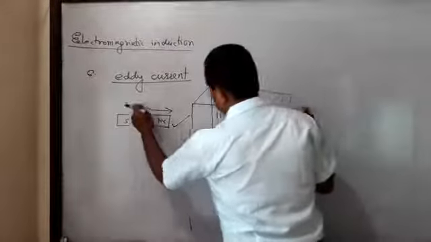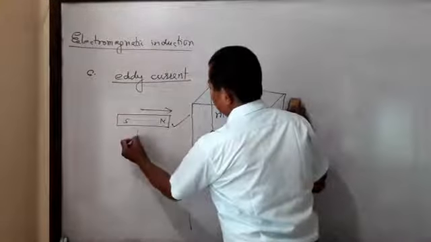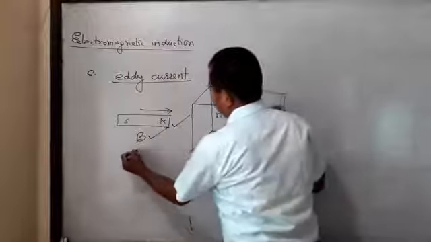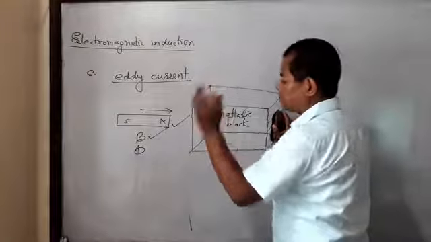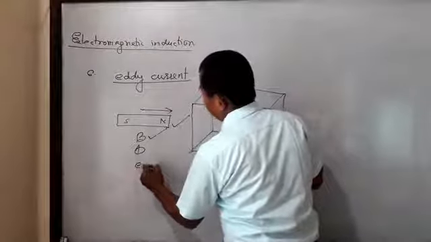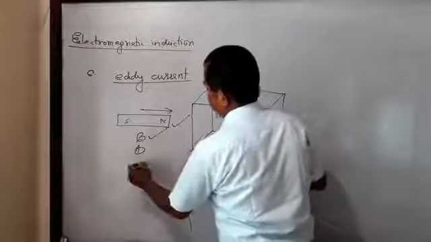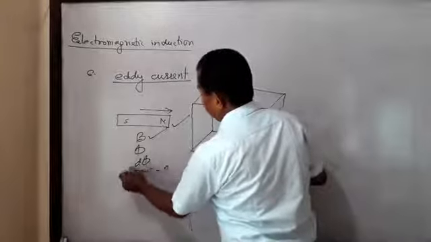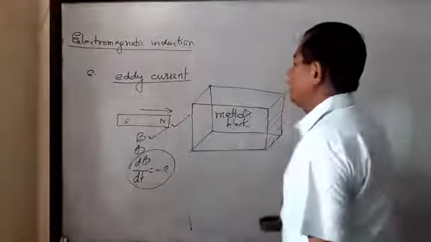When the bar magnet is brought towards the block, what happens? B increases, meaning the strength of the field increases. As B increases, magnetic flux increases, meaning there is a change in magnetic flux. If there is a change in magnetic flux, induced EMF is produced, that is e equals minus d phi by dt, meaning opposing behavior.